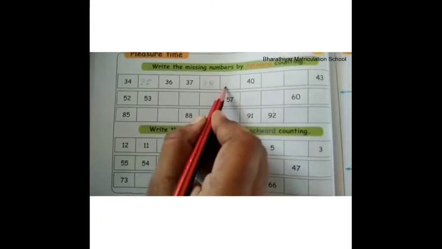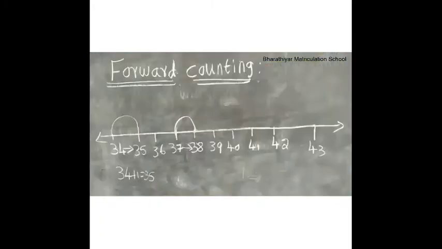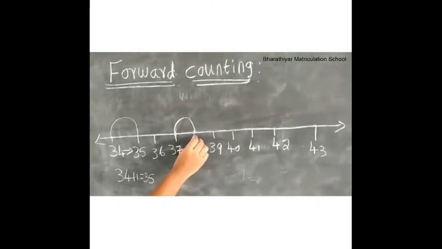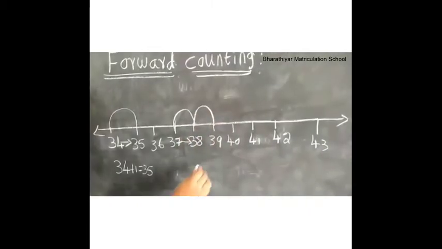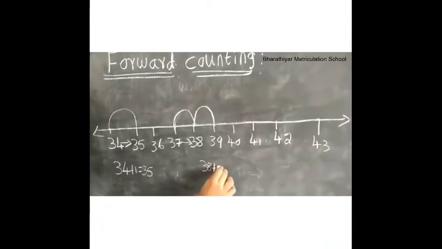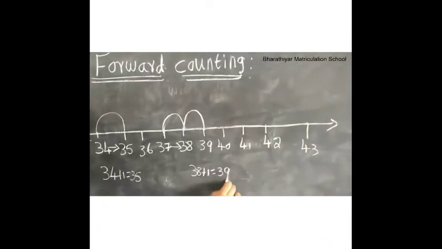What is the forward number of 38? If we add one more number to 38, we get 39. That is 38 plus 1 is equal to 39.